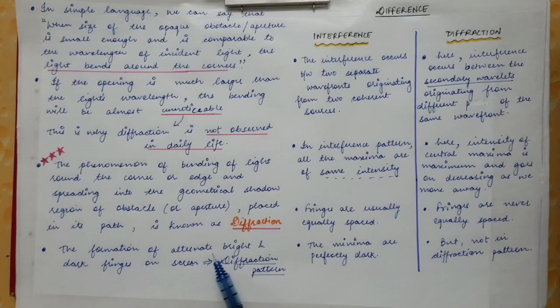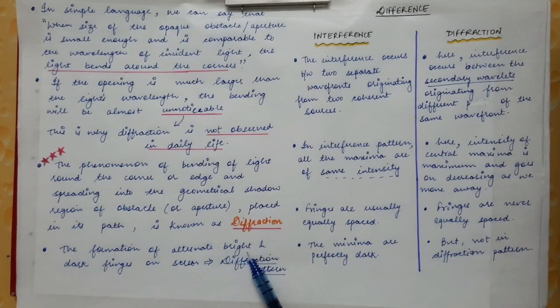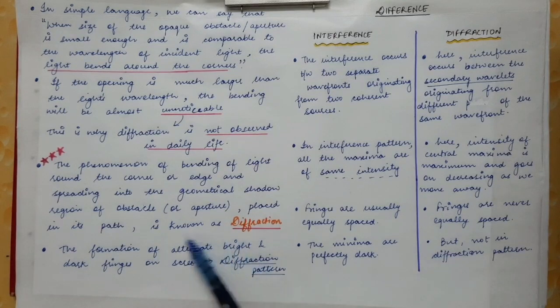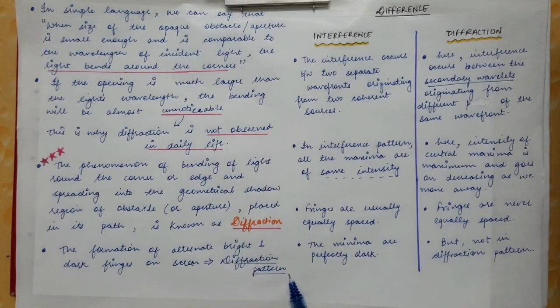Now the formation of alternate bright and dark fringes on the screen. We will see how dark and bright fringes are obtained in case of diffraction. For the time being we are just saying that dark and bright fringes are observed on the screen. The reason for this formation of bright and dark fringes will be seen in the upcoming lectures. This pattern of bright and dark fringes due to the bending of light is called the diffraction pattern.